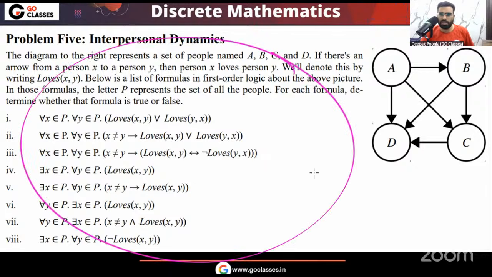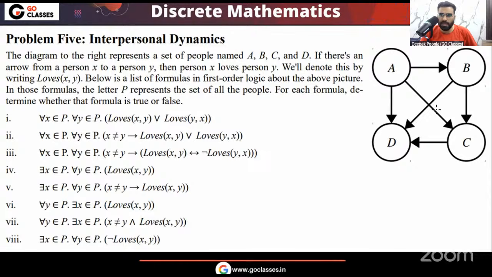I hope you understood. Notice one thing here. From A to C, there is a direct arrow. So I can say that A loves C. But remember, from C to A, there is no direct arrow. So C does not love A.